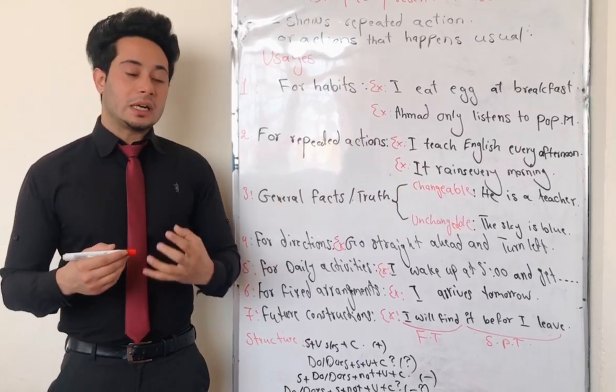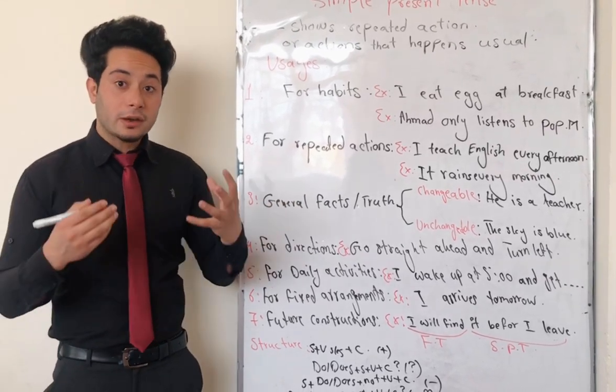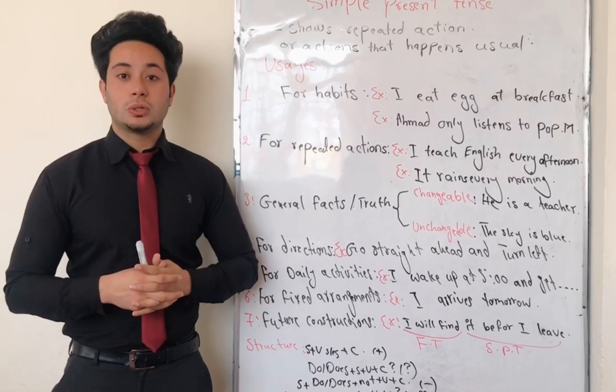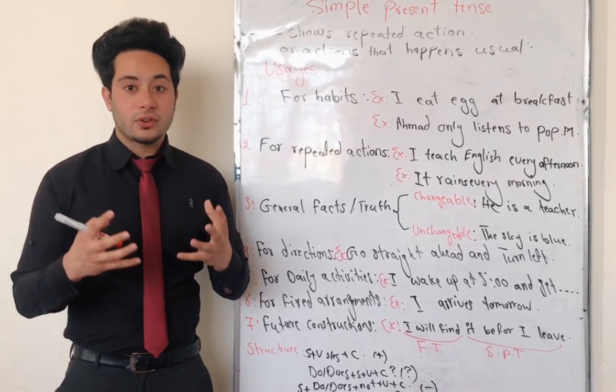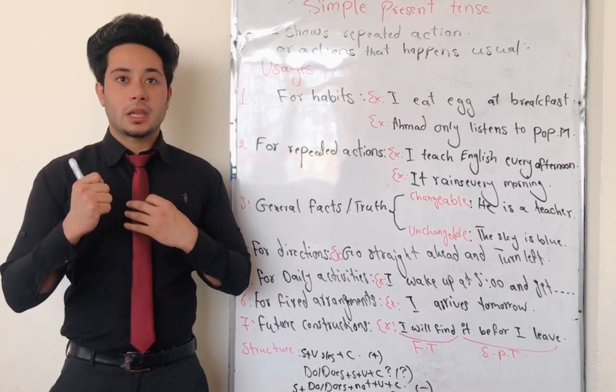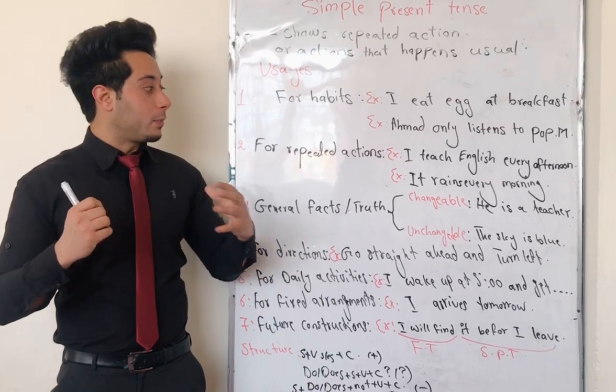Let's talk about the third usage of simple present tense. We can also use simple present tense to talk about general facts or general truths. What are general facts or general truths? General facts are those facts which are clear to all. It means a fact which is completely clear to all people.